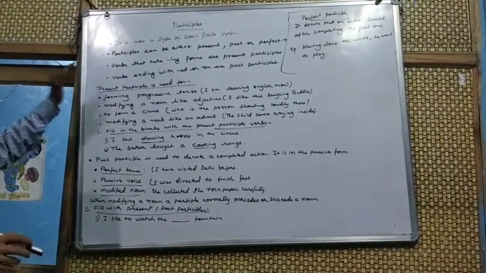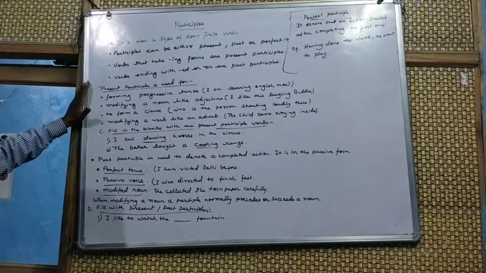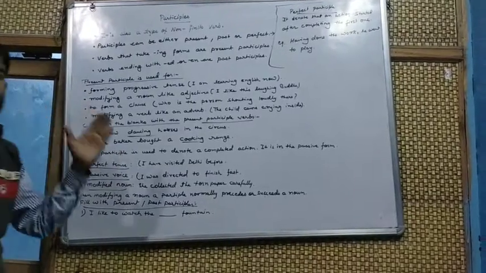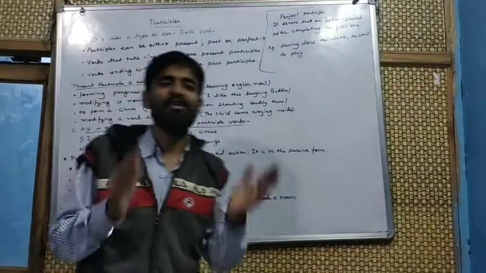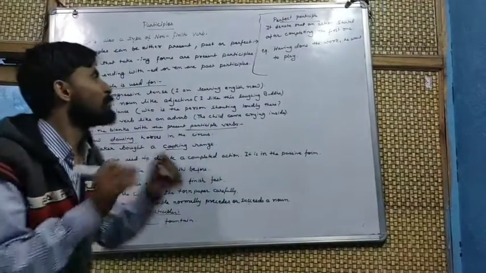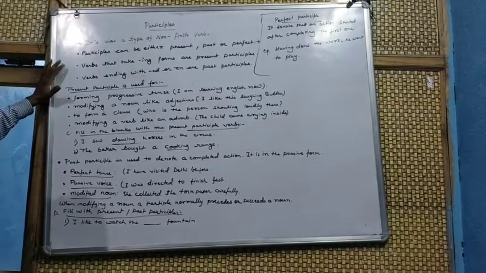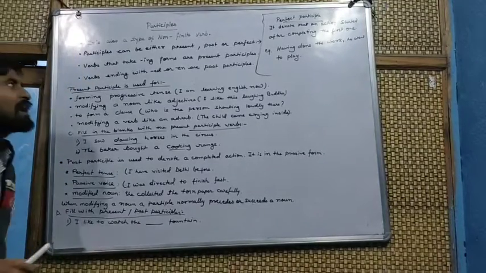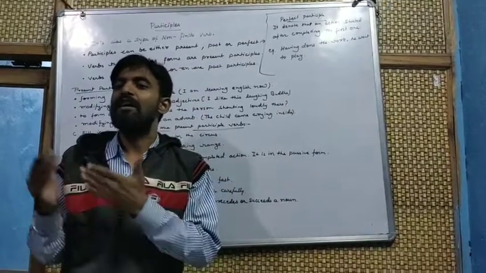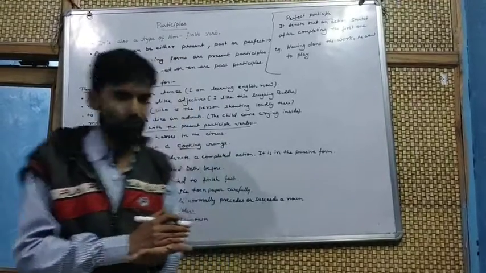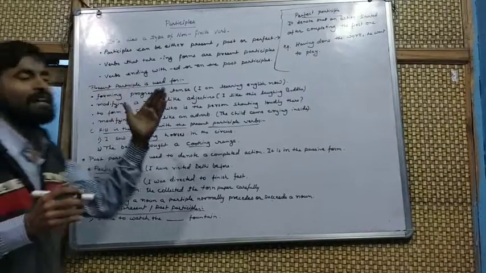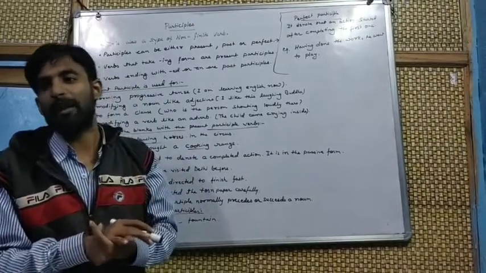Okay. Now, today we are here to discuss two important topics, that is the present participle and the past participle. Most of the differences that occur in our grammatical sentences are of the present participle and the past participle. Present participle: verbs that take the ing form are present participles, just like sleeping, eating. They are present participles. Now, verbs ending with ed, en, t, etc., the V3 form, are termed past participles.